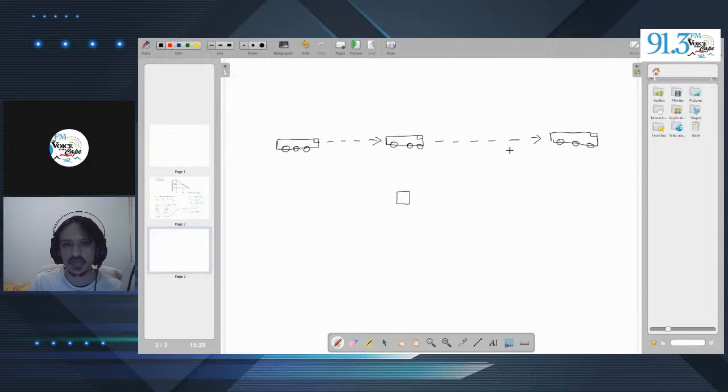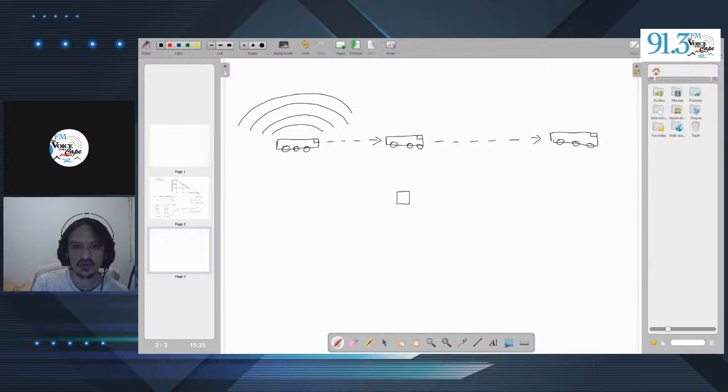So what's happening? If the train is giving off some sound, here are our sound waves, and it's going off. We have troughs and crests, and as it's moving, it's going to give sounds that are going to hit this. Maybe I should be more accurate with this so you can get a better understanding. Let me just erase this, and I'll use a different color as well.